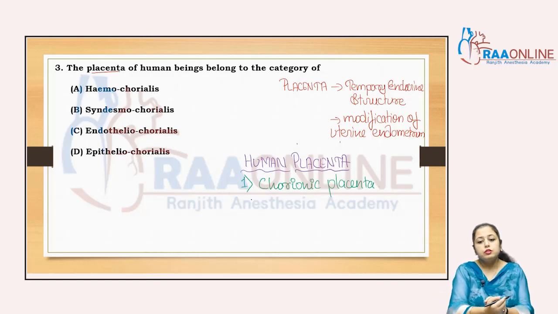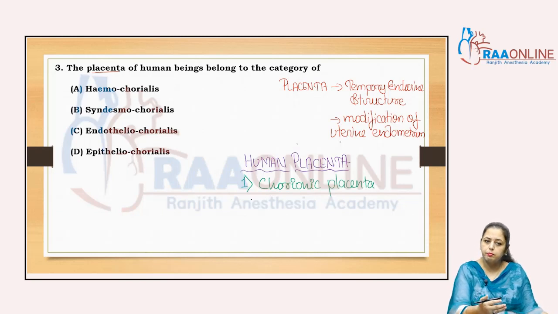Now, according to the intimacy between the fetal and maternal part of placenta, there are 3 tissues involved from the mother side, that is the uterine epithelium, uterine endothelium, and uterine blood vessels. So these are the 3 barriers from the mother side and 3 barriers from the fetal side.